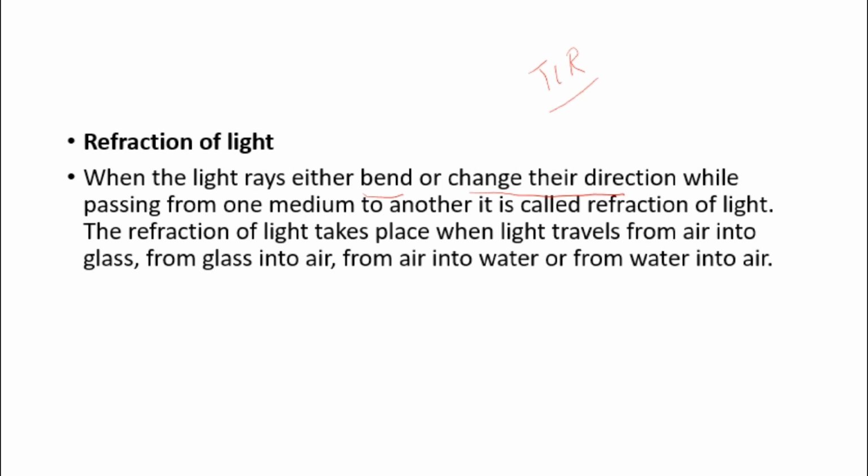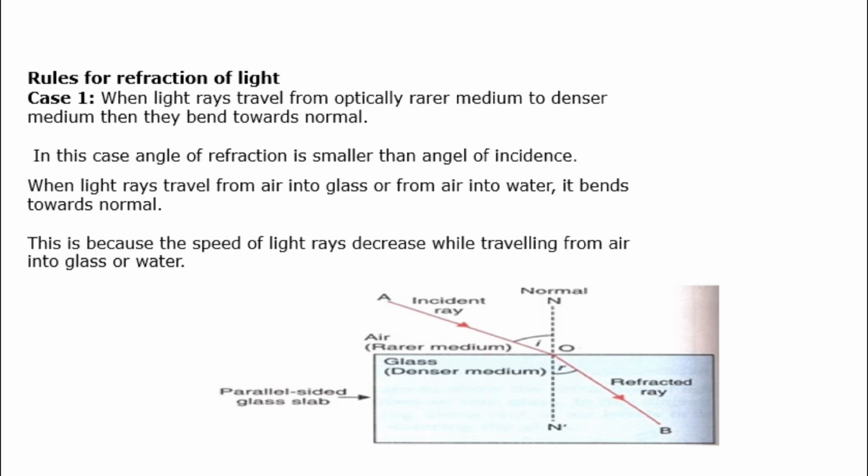Okay, so in this, we would have seen the rules of refraction of light in the previous class also. Whenever light travels from a rarer to a denser medium, this air, we know, is a rarer medium, and it is entering into glass, which is a denser medium. So when it is entering, we said there is a change in the path of light. If there is no change, then light has to take this particular straight line path. So instead of going straight like this, it is taking a bend. There is a bend in the path.